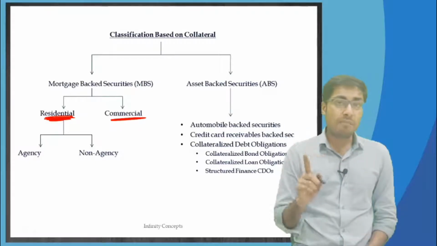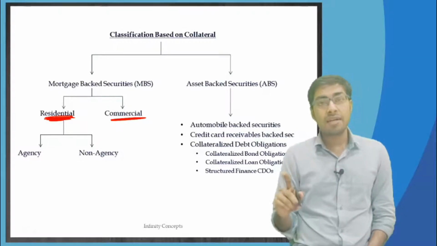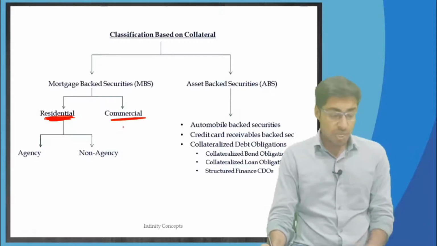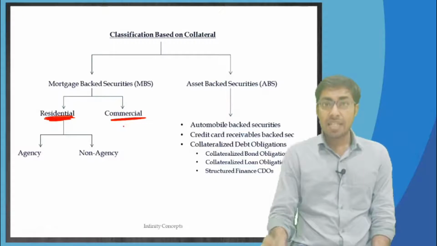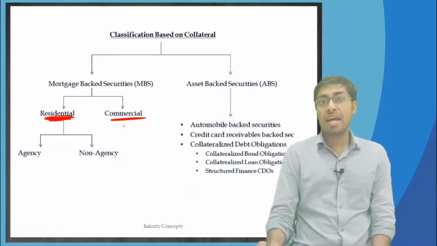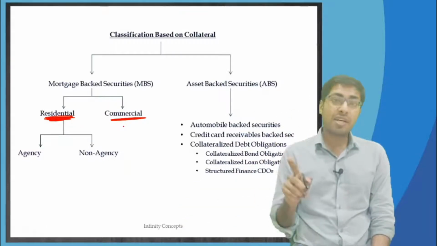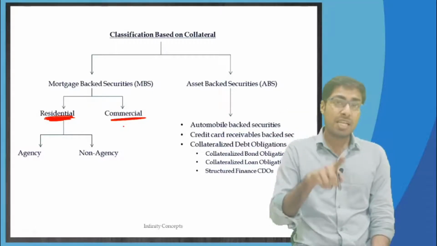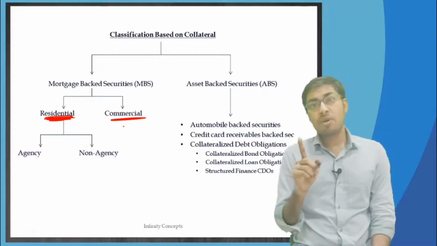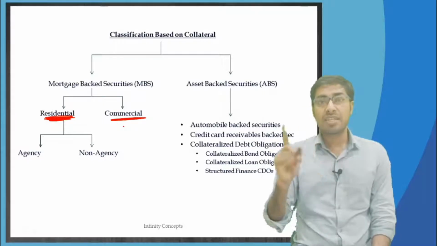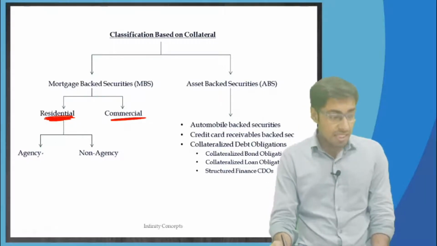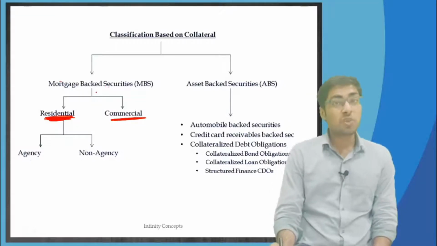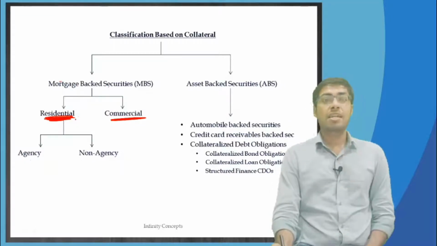So if these three companies, Ginnie Mae, Fannie Mae, Freddie Mac, are issuing loans and they are issuing the securities on the other hand, then the securities issued by these three companies will be called agency mortgage backed securities. Agency residential mortgage backed securities. Why? Because they have been issued by whom? By these three companies.